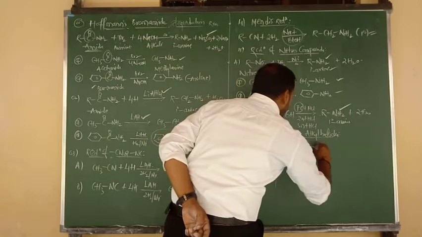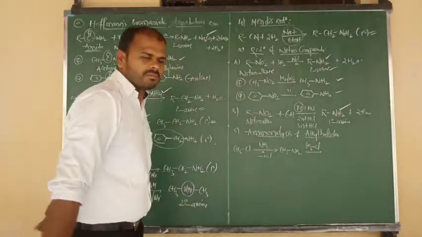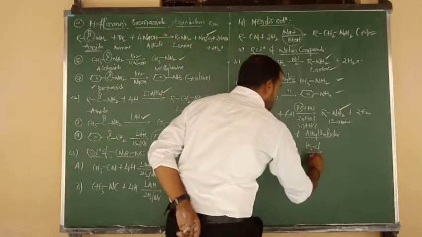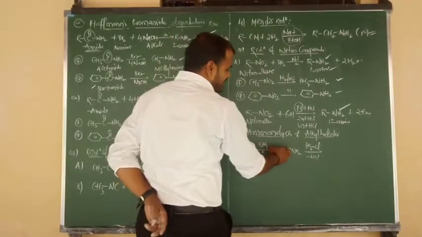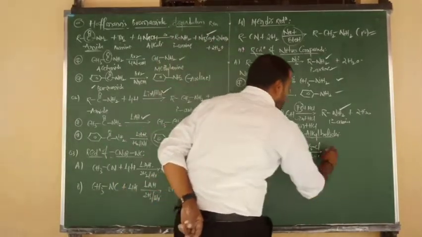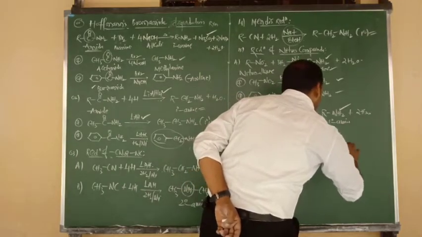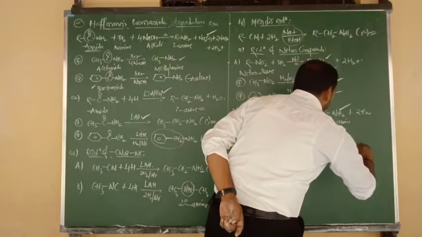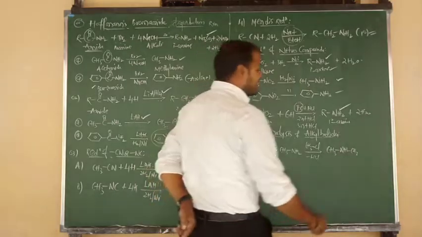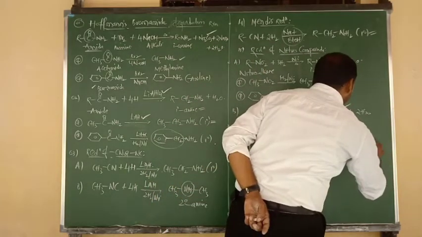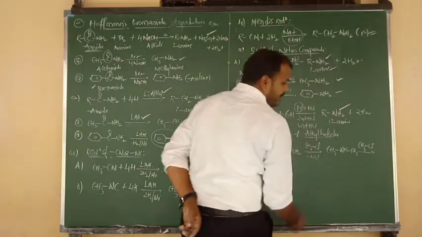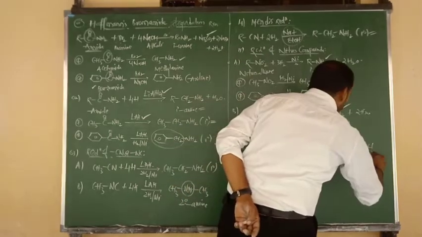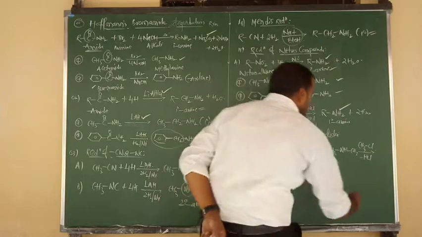Let me consider the same alkyl halide, CH3Cl. Again H plus combines with Cl and is eliminated in the form of HCl. The remaining is CH3 bonded to N–H, bonded to another CH3. So you got a secondary amine. Again this secondary amine undergoes one more reaction with alkyl halide, CH3Cl. Again H plus combines with Cl and is eliminated in the form of HCl.